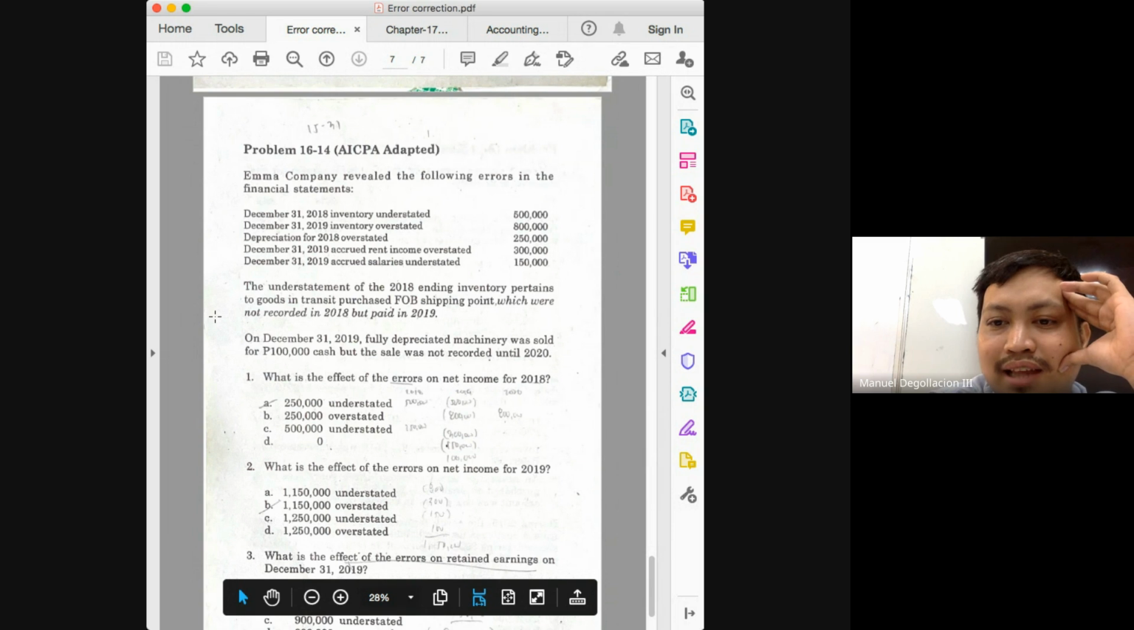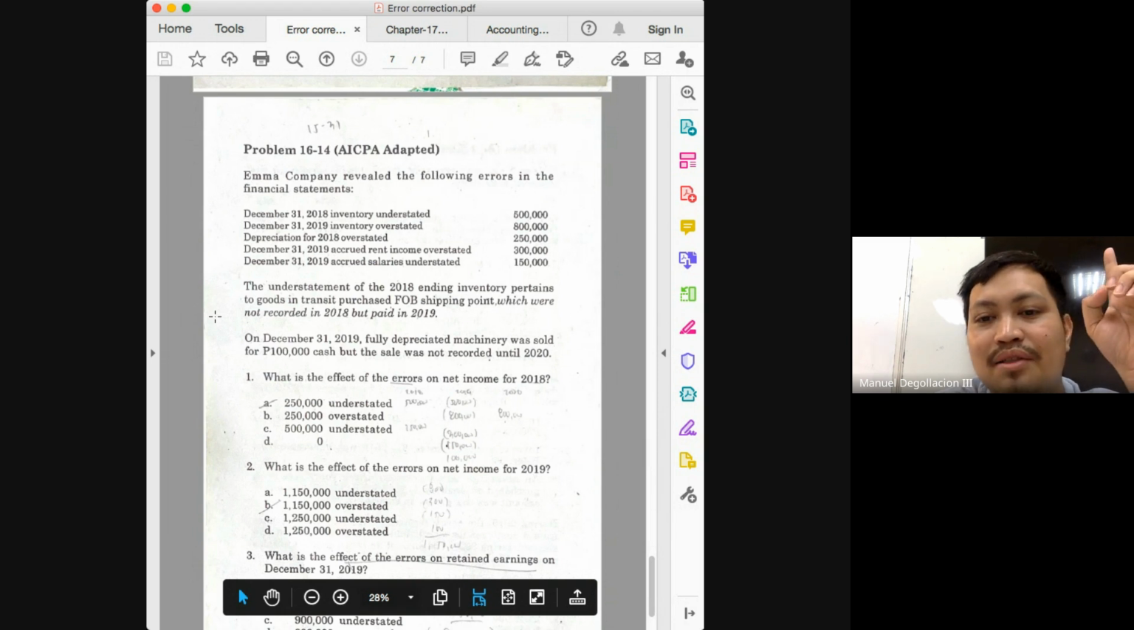What else do we have? The understatement of the 2018 ending inventory pertains to goods in transit purchased FOB shipping point, which were not recorded in 2018 but paid in 2019. So what will happen here? The understatement of the 2018 ending inventory pertains to goods in transit. So meaning, class, if it is still in transit, it was not yet received. So it would not have been included in the inventory count. That's why we say that ending inventory is understated.